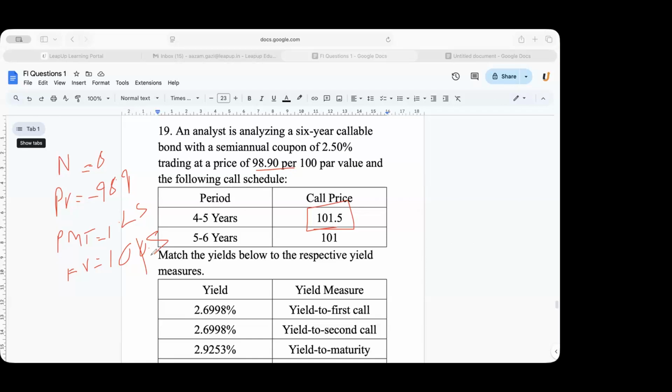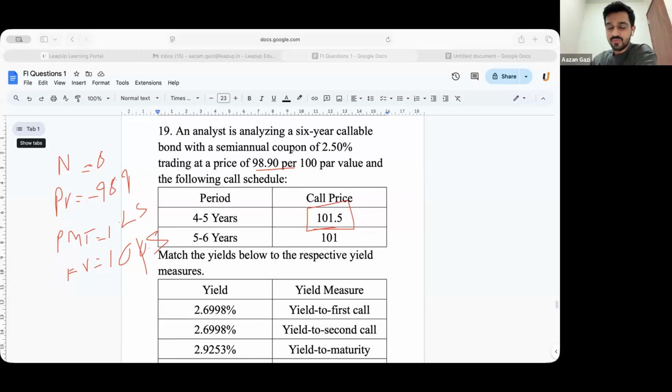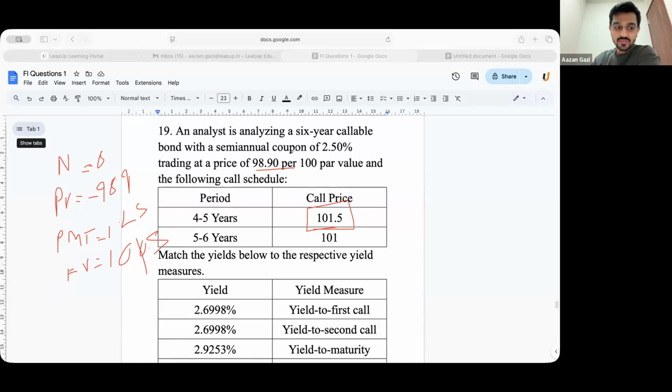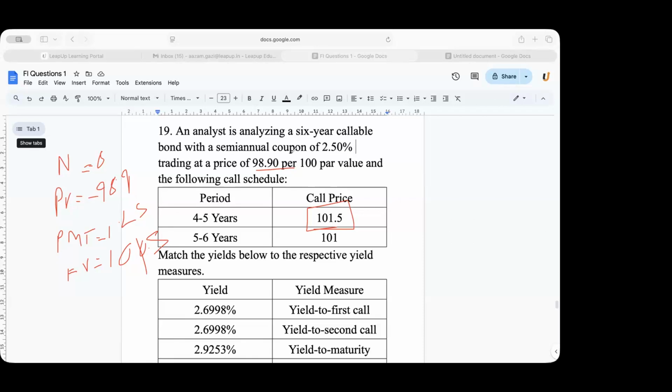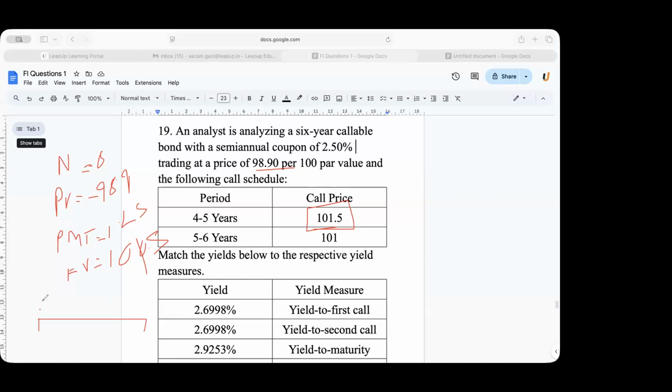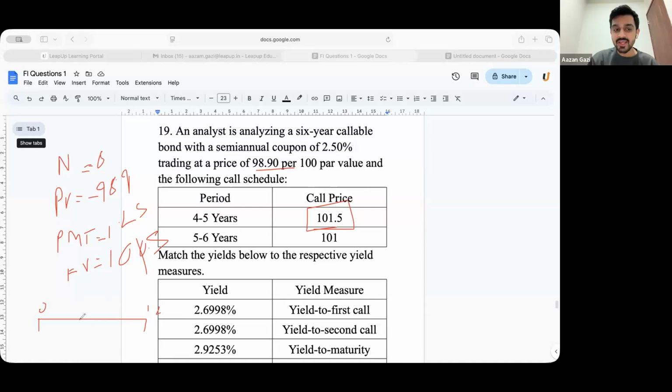So just wanted to check with you. It's a 6-year callable bond, semi-annual, so there are 12 periods. Now we are finding it for the 4th and 5th year, meaning by the 4th year 8 coupon payments have been made. Hence we have taken N as 8. But we usually take the time remaining till maturity, right? No, you start from the beginning. Between years 4 and 5 they can call it. Suppose this is a timeline for 12 cash flows. You get 12 cash flows, and after the 4th cash flow they can call your bond.